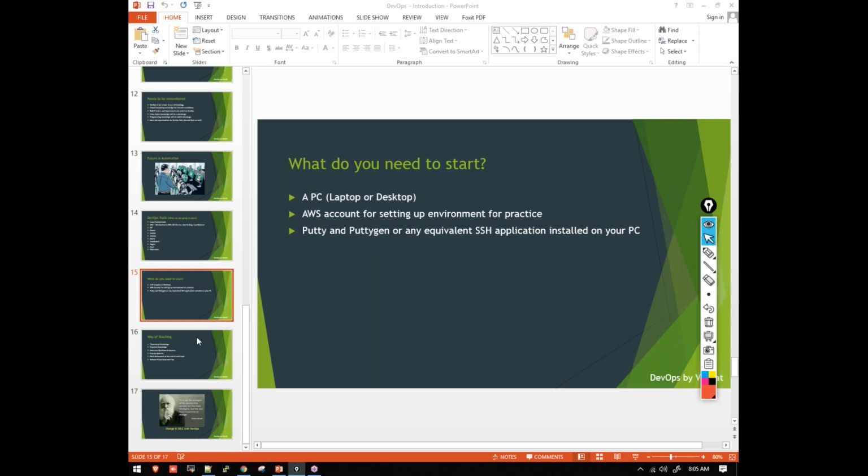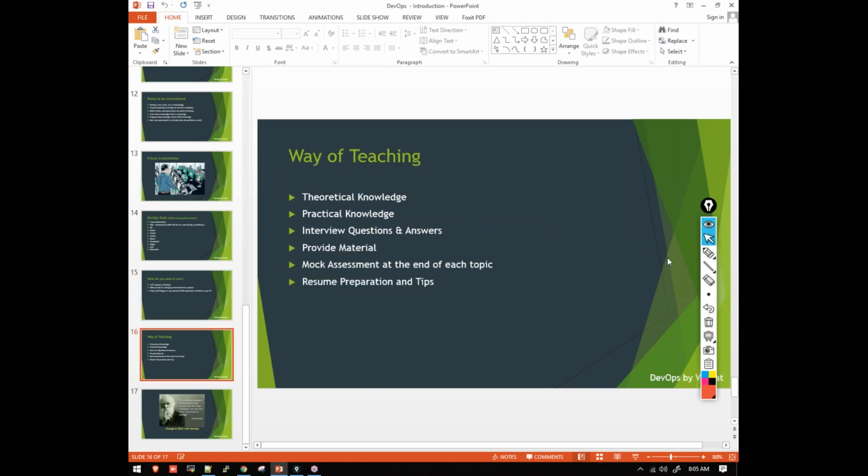Fine. So what exactly am I going to offer? First I'll give the theory part. I'll be giving you the theoretical knowledge of the concepts I teach. Then immediately after that, I'll be giving the practical implementation. Whatever theory there is, I'm going to implement it at a practical level. I'll be showing you the Linux server, I'm going to launch the EC2 instance, and I'll show it in a practical way as well.